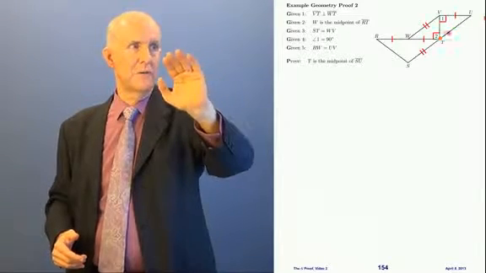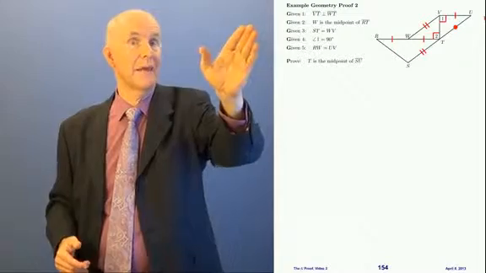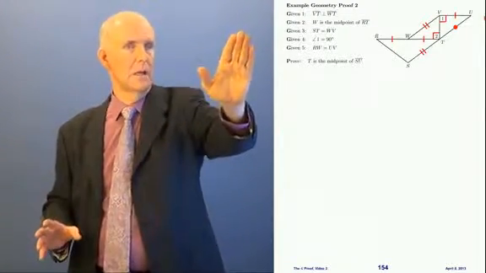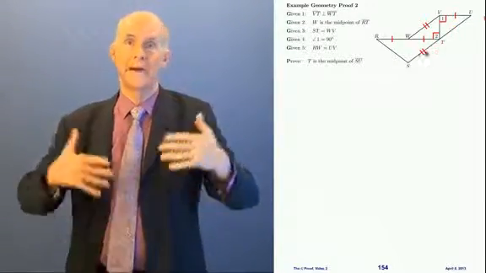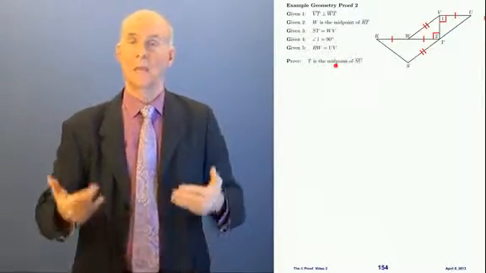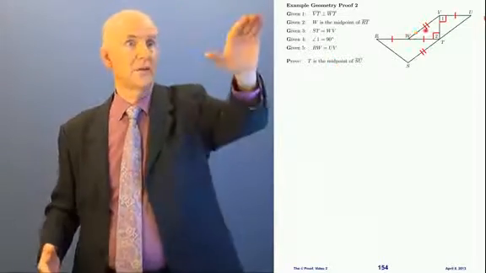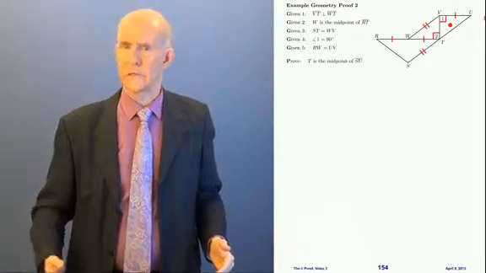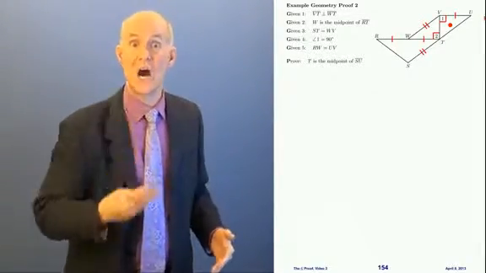Now, if WV equals TU, and at that point I finally proved that, then I could put a double tick on TU. Can't yet, because I don't know yet. And that would mean that ST and TU are equal to each other, and that would force T to be the midpoint, wouldn't it? That's how we could get it. But remember, we would have to get the 2 top triangles, the little ones, congruent. Well, how are we going to get the 2 triangles congruent? Remember, to get triangles congruent, we need 3 stars.